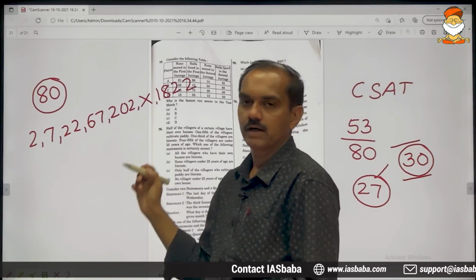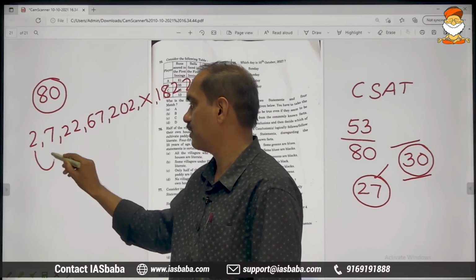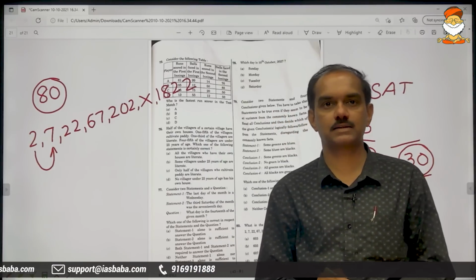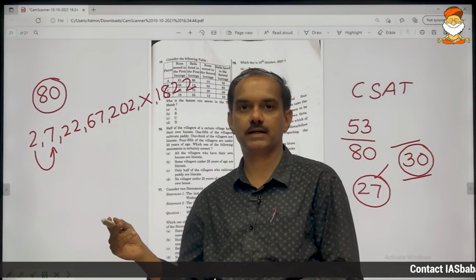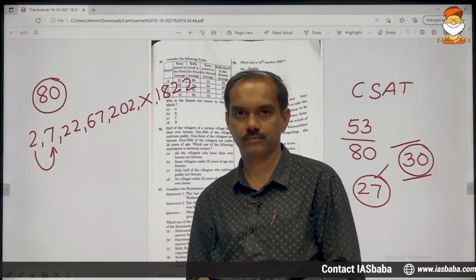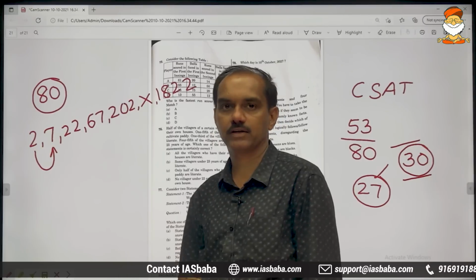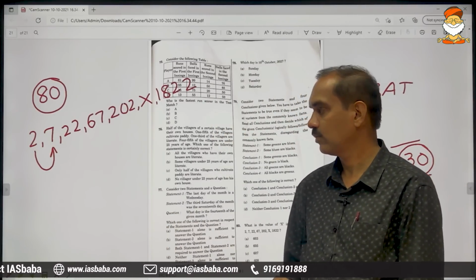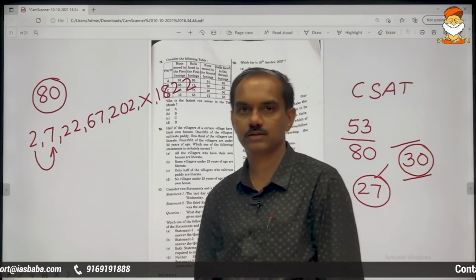Here you will have to study the relationship between the numbers. 2 has become 7. One way of getting 7 from 2 is 2 cubed is 8 minus 1. But you cannot use the same relationship between the next two: 7 cubed is 343, minus 1 gives 342, but here it is only 22. So that logic is ruled out.